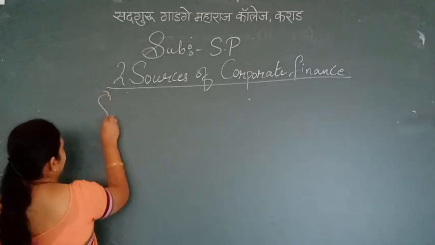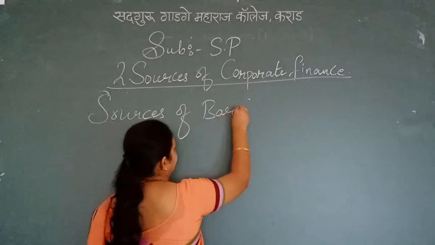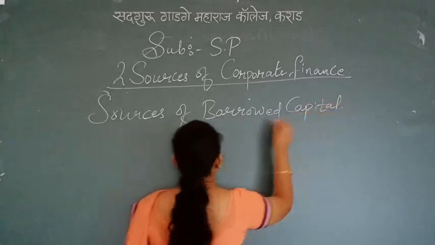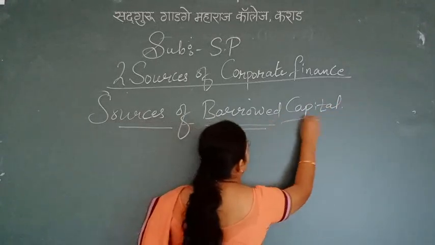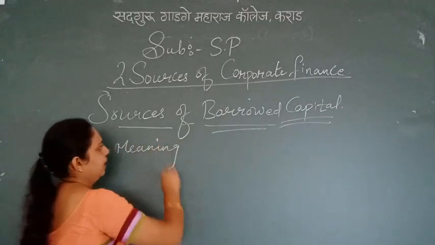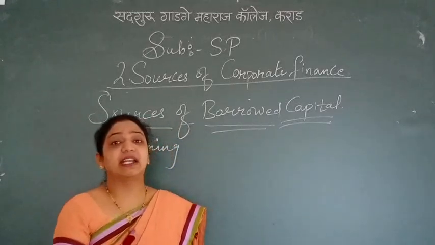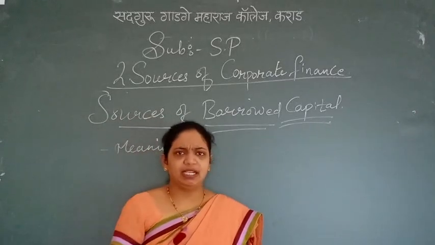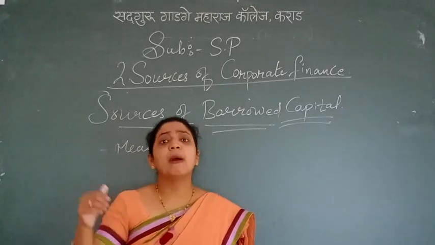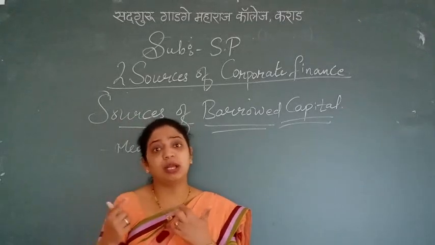In the sources of borrowed capital, first we will see the meaning and then we will switch to the next point. Owned capital and borrowed capital. Borrowed, the name itself says it. A short example: when you borrow some money from your friend, that means you are going to pay your friend back. Yes or no? That means I took the money from my friend, I borrowed the money from my friend.